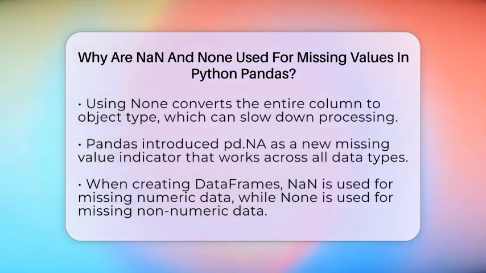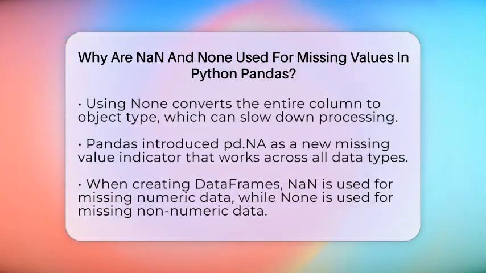When it comes to comparisons, NaN is tricky because it does not equal itself, so you always need to use functions like isna to find it. None can be checked with simple comparisons like is None.